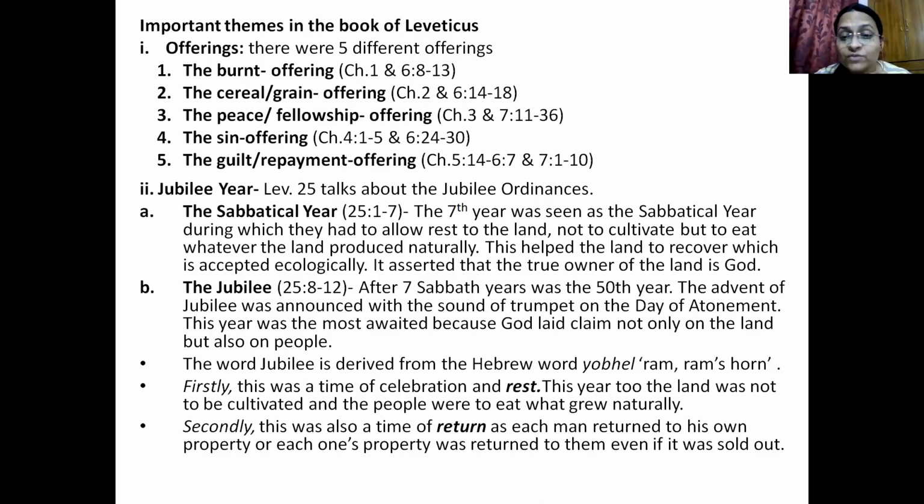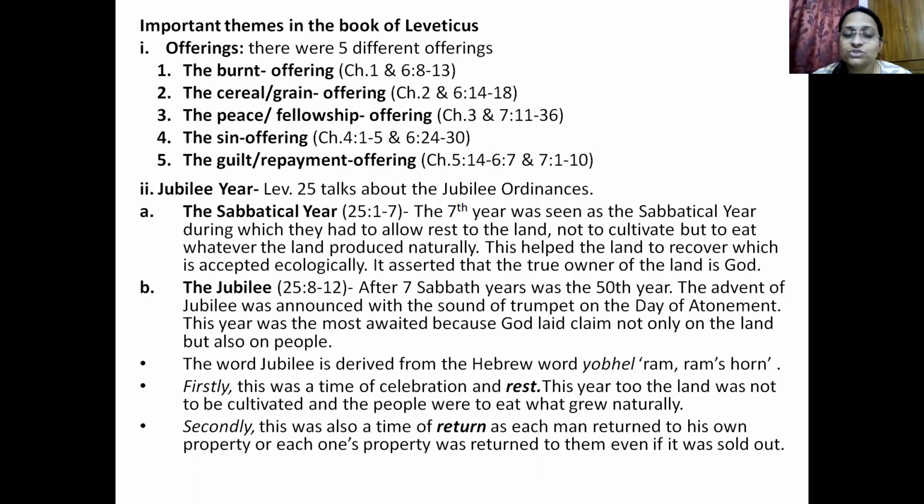On the day of atonement, in the 49th year, they will blow a trumpet. They start blowing the trumpet and they announce the advent of the Jubilee year. It becomes a huge festival that takes place.